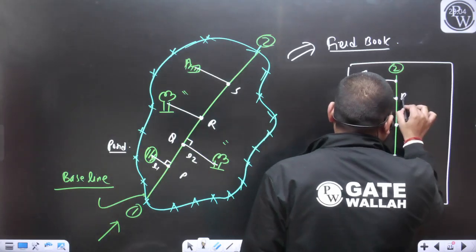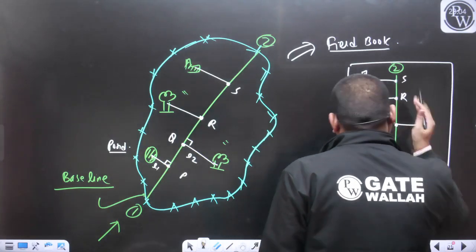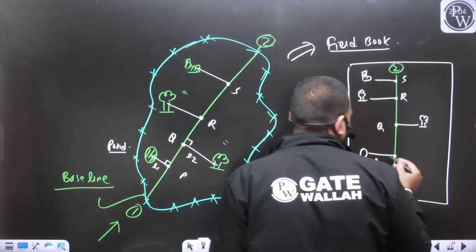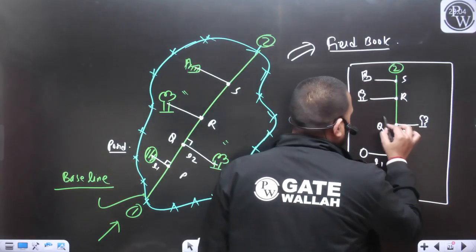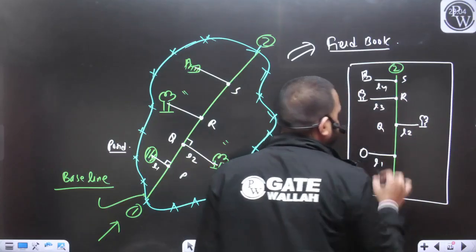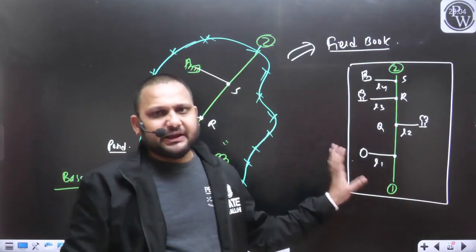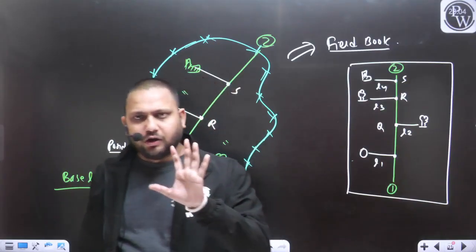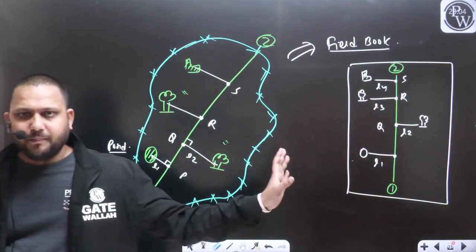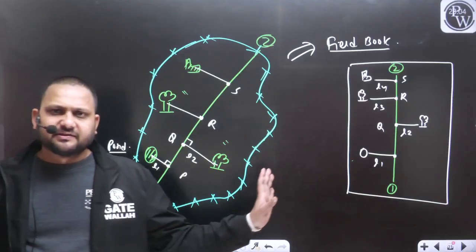So P, Q, R, S. In this way, we can measure all these distances L1, L2, L3, L4. In this particular example, I have taken all offsets. There is no oblique offset in this survey work.